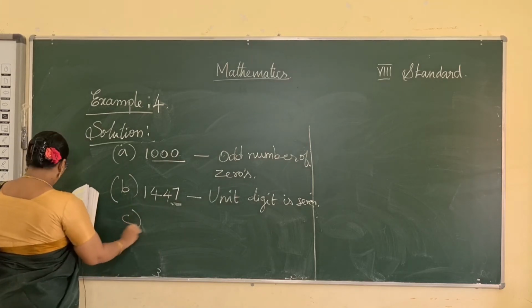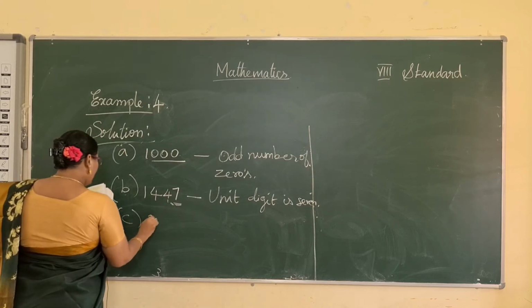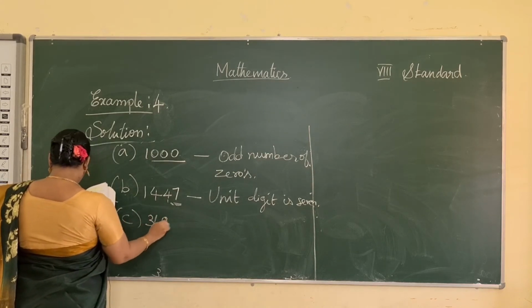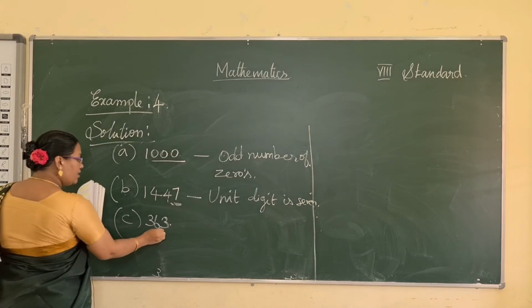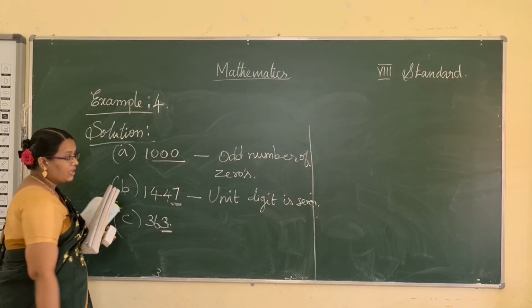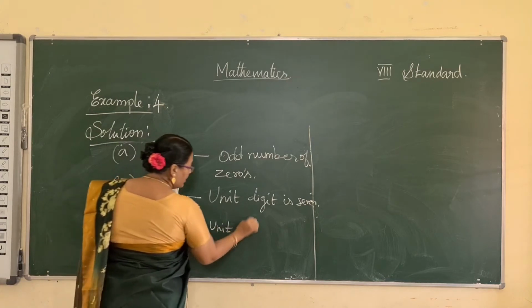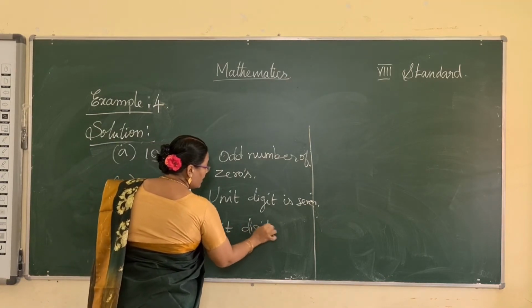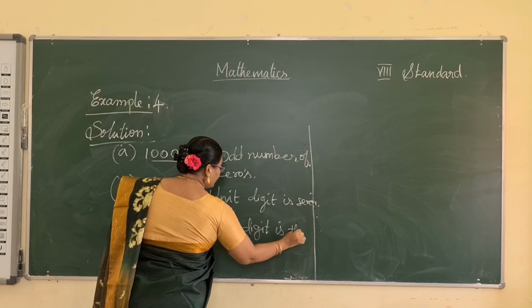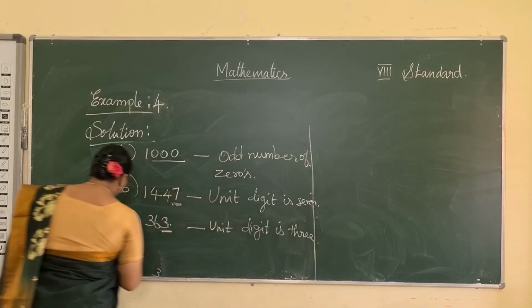Okay, and C, 363. So here also the unit place is 3. So same reason: the unit digit is 3, so it's not a perfect square.